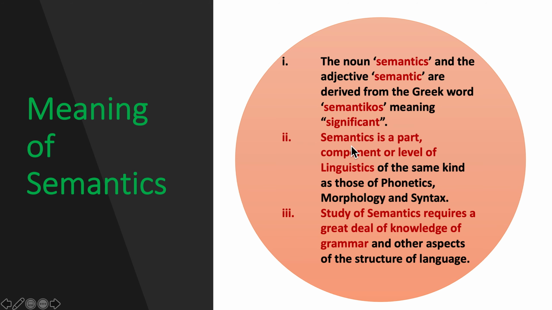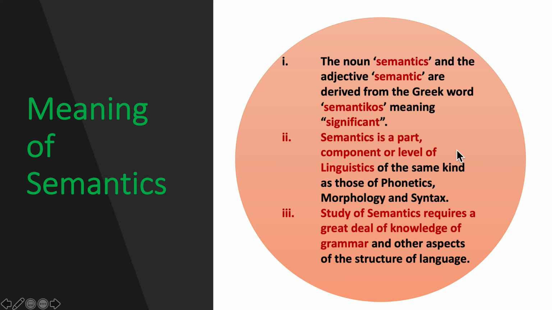Point number two, semantics is a part, component, or level of linguistics of the same kind as those of phonetics, morphology, and syntax. Look here, semantics is a part of linguistics, it is a component of linguistics, it is also, you can say, a level of linguistics of the same kind, of the same type as those of phonetics, morphology, and syntax.